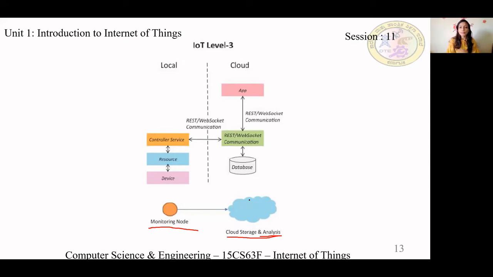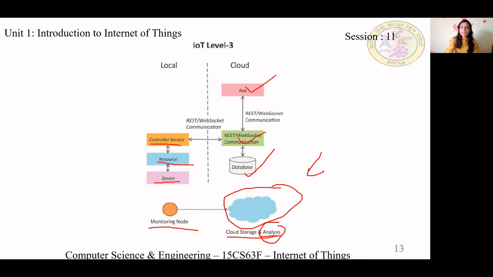So what it means is IoT level 3 is used in applications where analysis is more, data is more, as well as the application is complex. So they have moved it to the cloud. What they have kept at local is the monitoring node, software component and controller service. But the web services, app and database are at the cloud. As in the previous case, apart from that, one extra thing they have used: analysis is also done at the cloud.